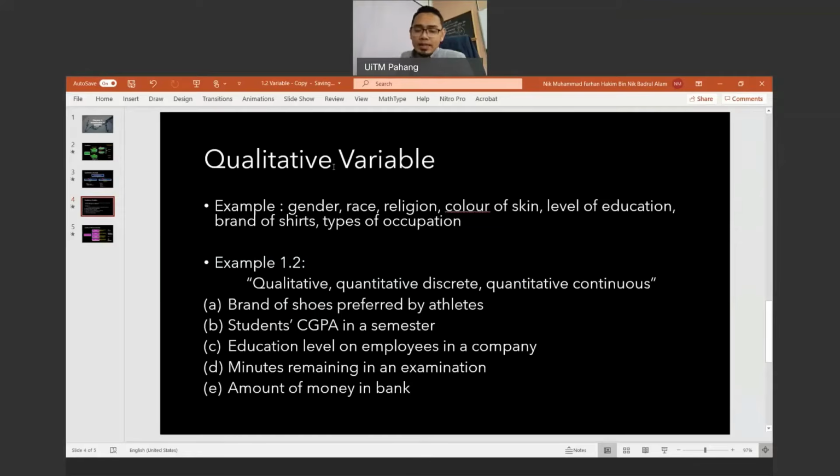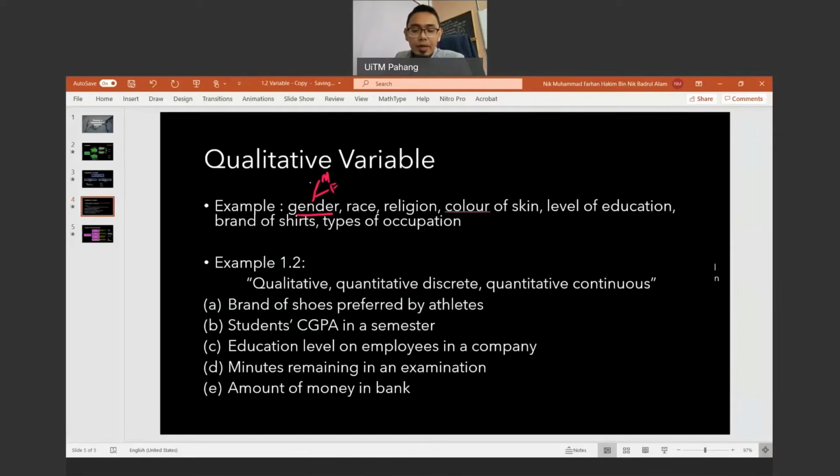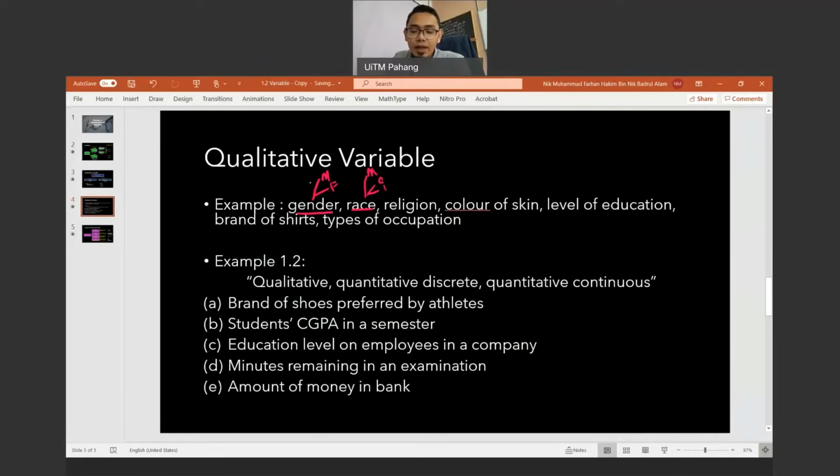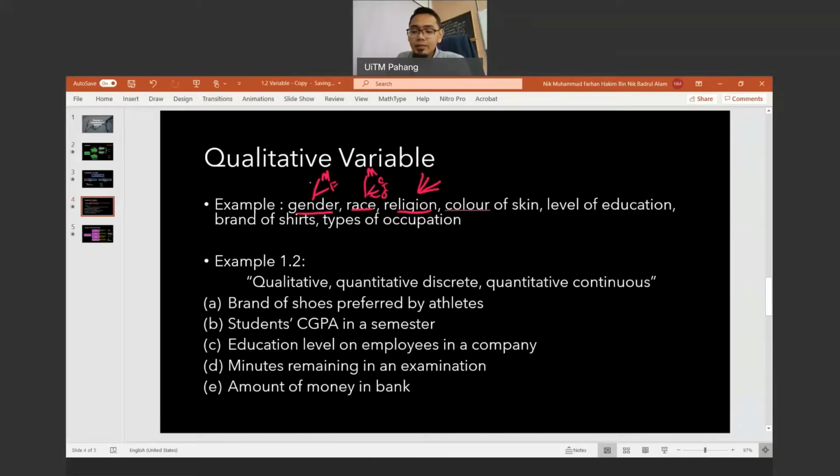So a qualitative variable is something which is non-numerical and categorical. Bila kita meletakkan dalam bentuk kategori yang bukan berdasarkan nombor, for example we have gender. Jantina, lelaki, male or female. Race, bangsa, boleh jadi Melayu, Chinese, Indian or others. So these are the examples. Dia categorical, dia tak ada nombor dekat sini. Religion: Islam, Christian, Buddhist, Hindu, and so on.